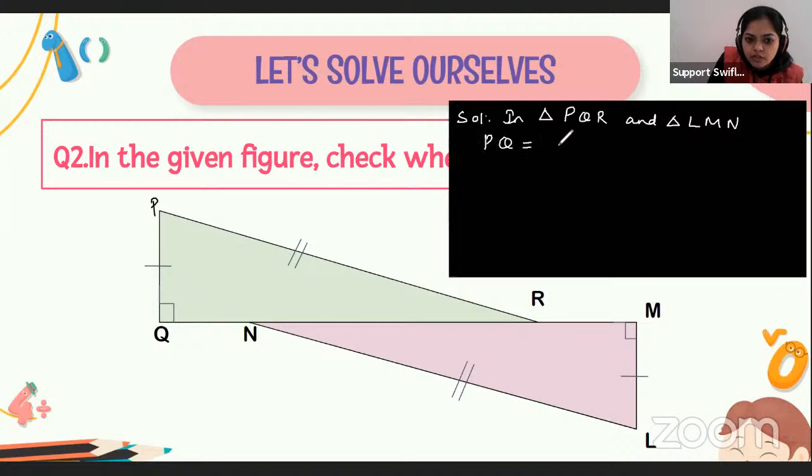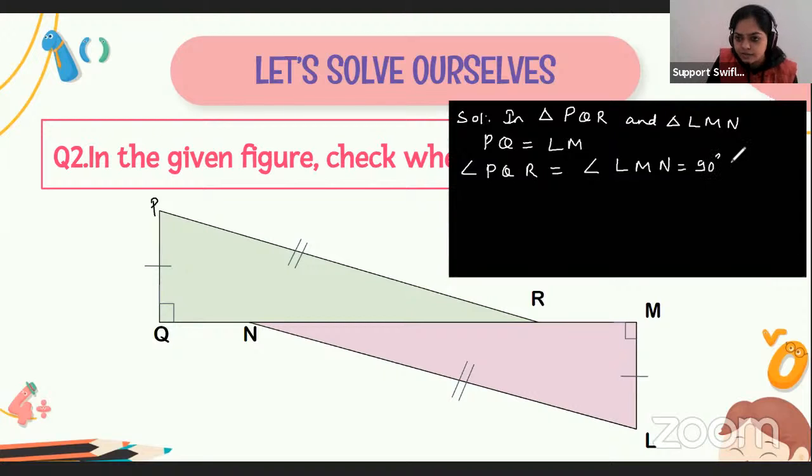PQ is equal to LM. All right. And also it is given that angle PQR is equal to angle LMN, and that is equal to 90 degrees. Okay. And also one thing is given, that PR is equal to NL.